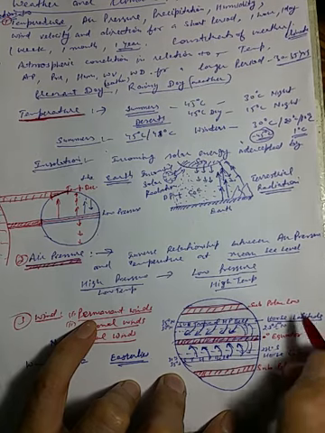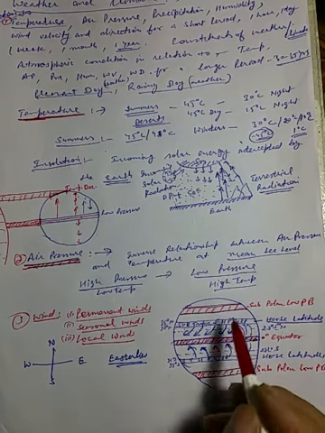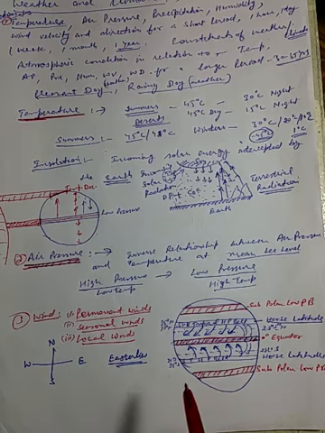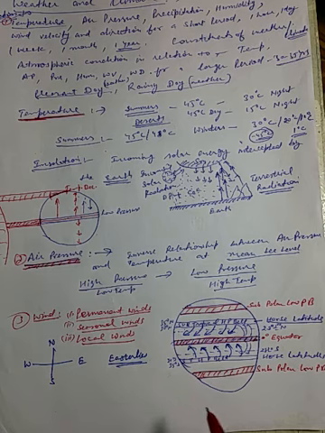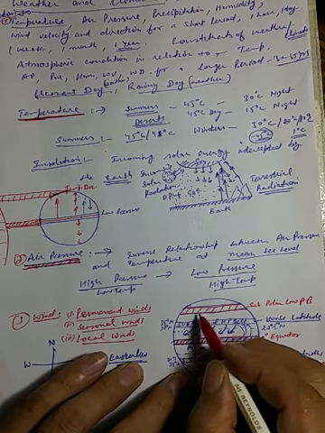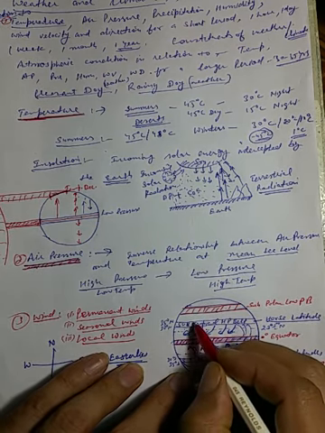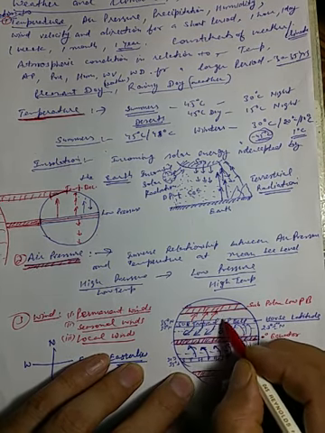Actually, because of rotation of the earth, the air remains very less over here, and at the same time, because it is high latitude, the density of the air becomes very poor, and because of rotation, the air is deflected in both directions, northern side as well as southern side. So the pressure remains very low over here, hence the wind moves from high pressure to low pressure. This is the area of high pressure belt, subpolar high.